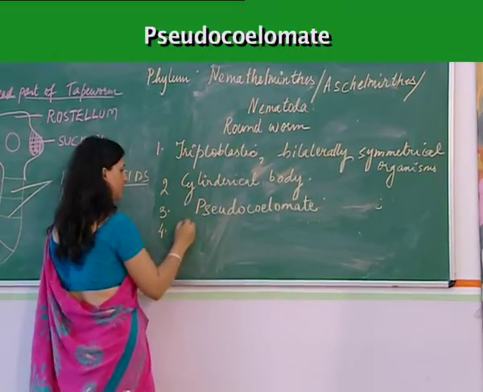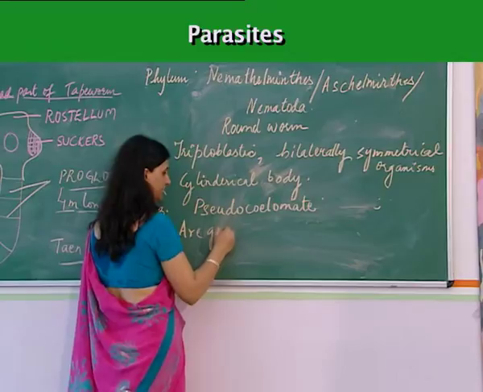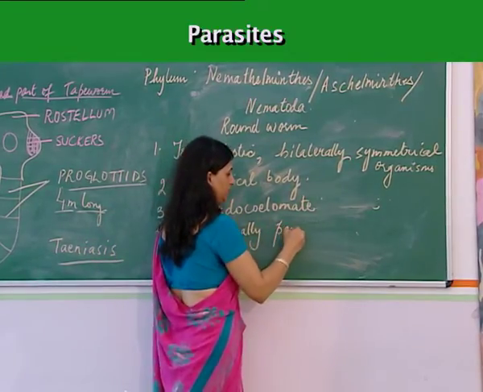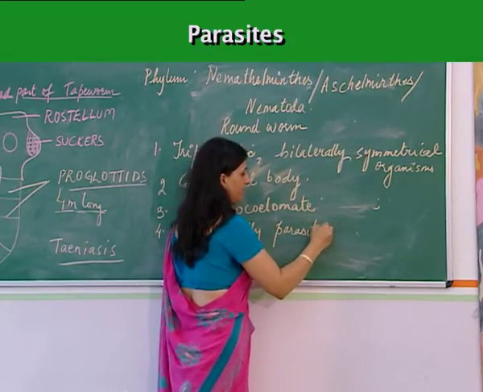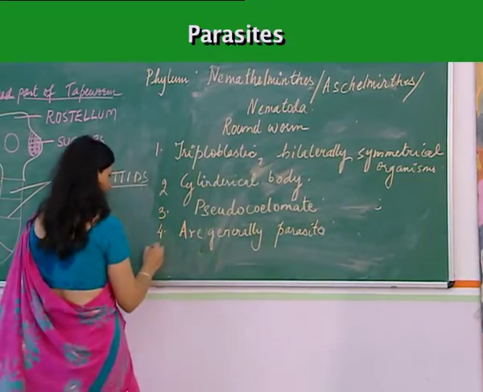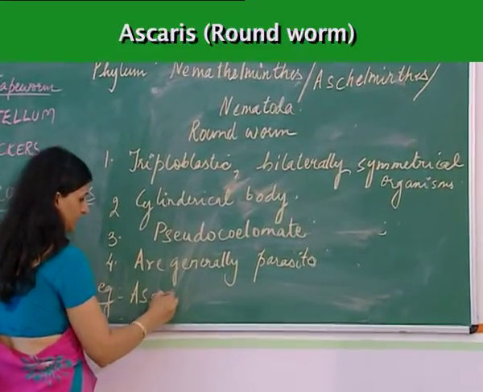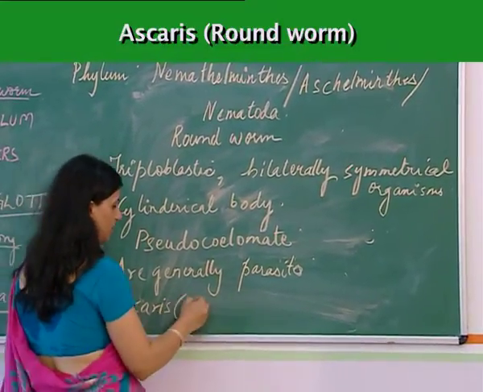Fourth, they are generally parasites, so they have a parasitic mode of nutrition. We'll be talking about a typical example here, which is Ascaris, which is called a roundworm.